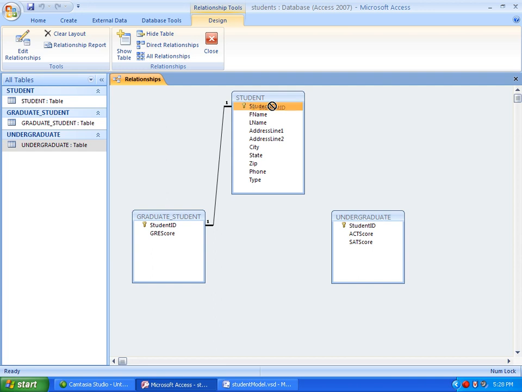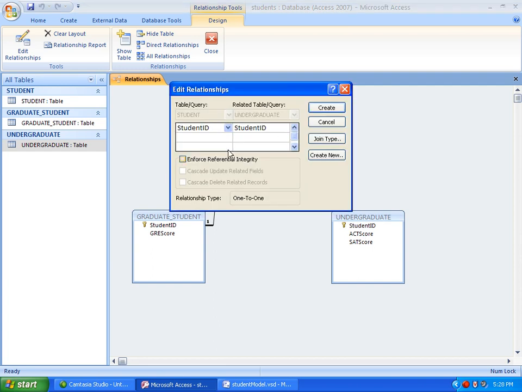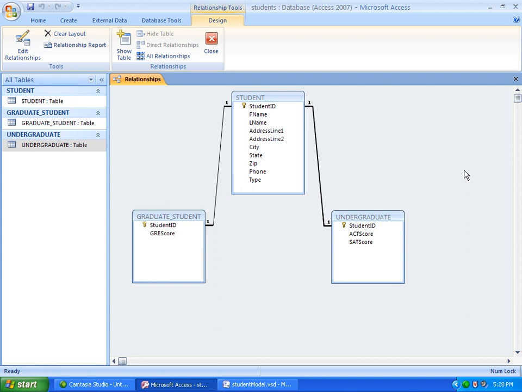And then let's do the same for the undergraduates. And there you have it. So when you're doing NutriCenter, you'll have your employee table with the stuff that's common to all employees, and then you'll probably have 2 or 3 subtype tables to represent the nurses, the nutritionists, and the admin type of workers. And you'll do the exact same thing here. Basically, it'll be an employee ID instead of a student ID, and just a simple drag and drop, making sure all your keys are in place and your data types are correct.